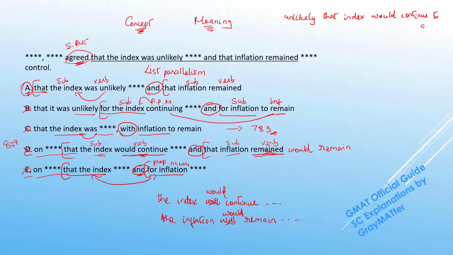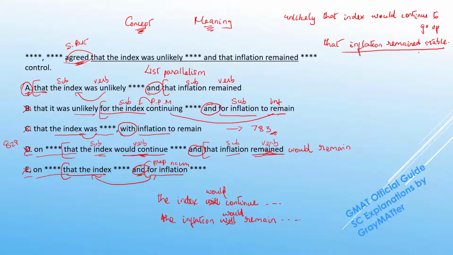continue to go up, and it was unlikely that the inflation remains stable. Now look at the meaning here. If it is unlikely that the inflation remains stable, that means the inflation would be very unstable.